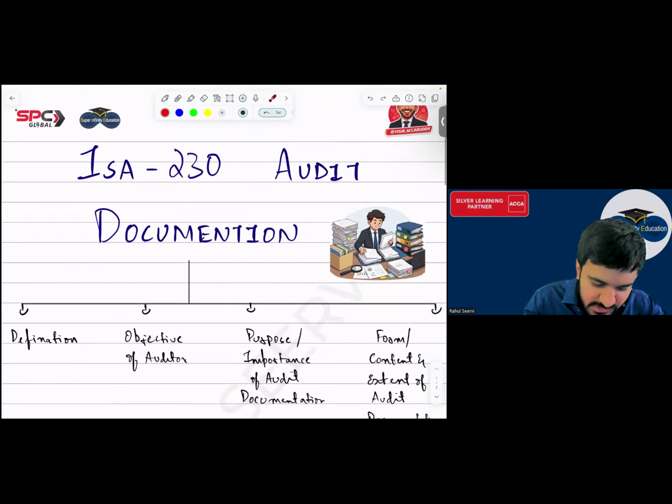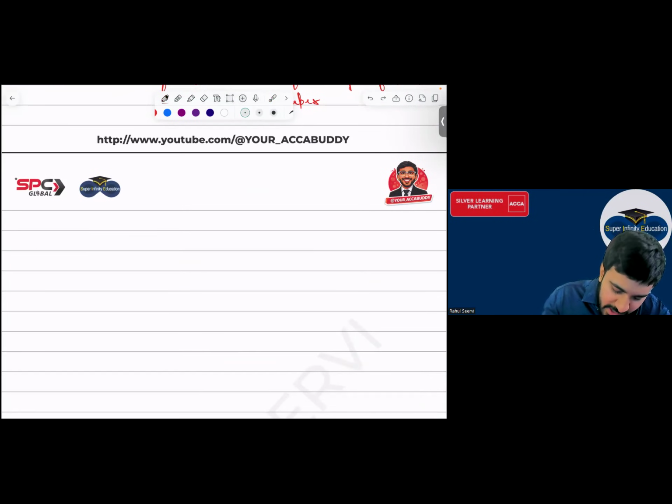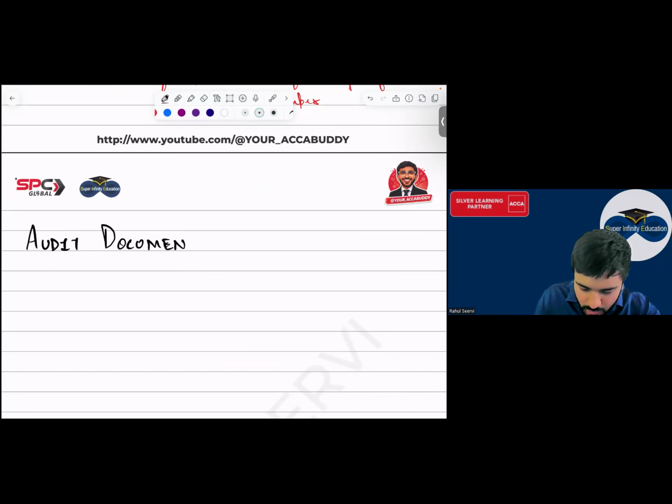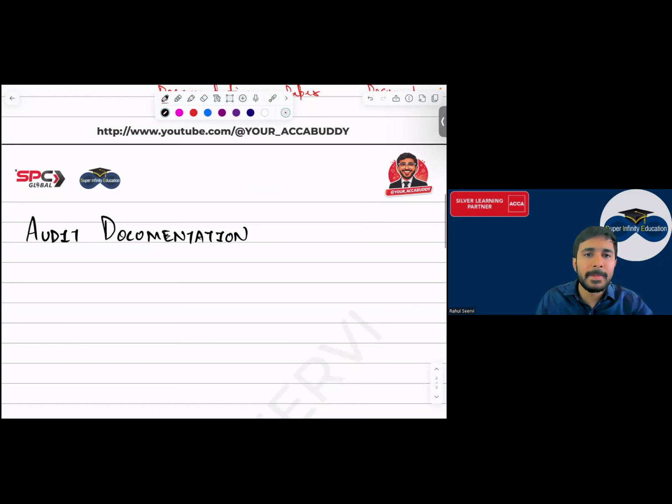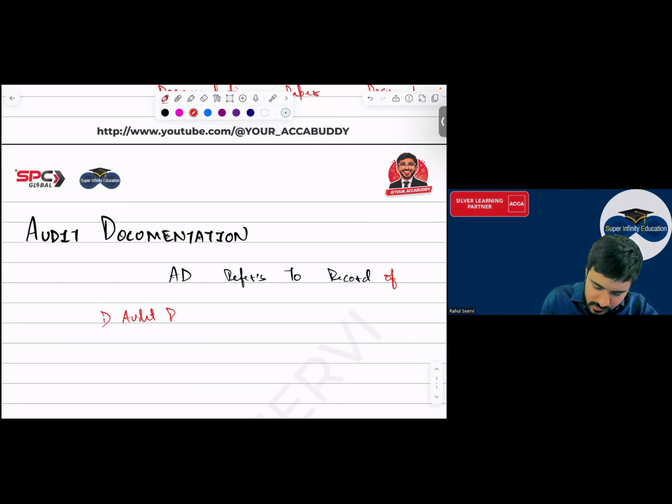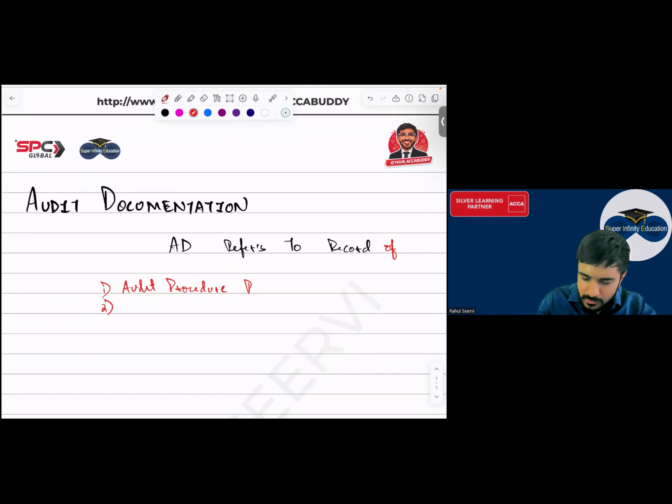Yes sir. So now, everyone, starting with the first one, that is audit documentation. ये आता नहीं है, ठीक है? Audit documentation. Yes sir. Audit documentation refers to what, everyone? Refers to record of audit procedure performed.